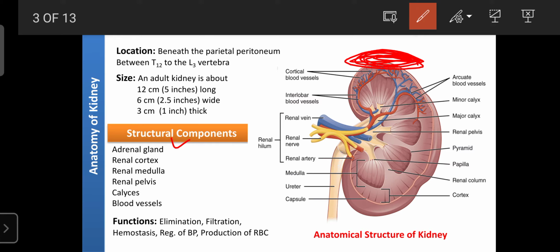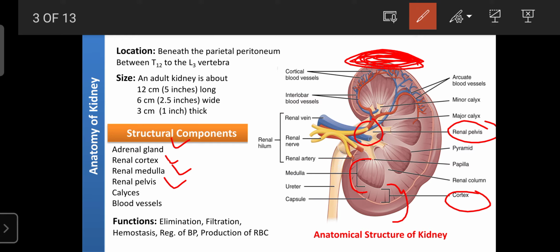The kidney also consists of the renal cortex. So this is the location of the renal cortex. It has a rich supply of nephrons. Then it consists of the renal medulla. So this is the renal medulla, where whatever urine was formed is collected. Then it consists of the renal pelvis. So this is the renal pelvis, this location.